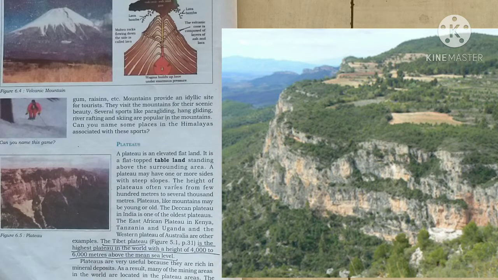Plateaus may be just a few meters to hundreds of meters high. They are generally formed by cooling of volcanic material which settles down and solidifies after an eruption. The Deccan Plateau of India and the Tibetan Plateau are two famous plateaus of the continent Asia. Which are the famous plateaus in Asia? Yes, the Deccan Plateau of India and the Tibetan Plateau.